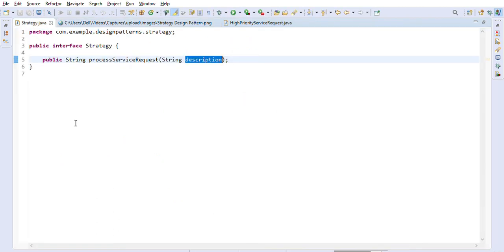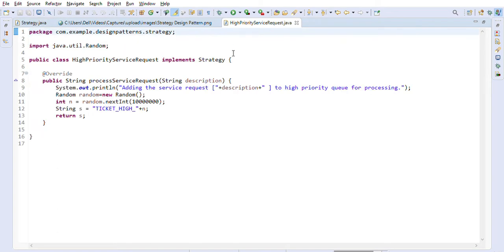First, we will create an interface called Strategy, and it will have one method called processServiceRequest, which just takes a description of the service request. Now let's create three implementations of this interface. One is the high priority service request. It implements the strategy interface, so it implements processServiceRequest. Here we are just doing a System.out.println that adds the service request description to the high priority queue for processing.